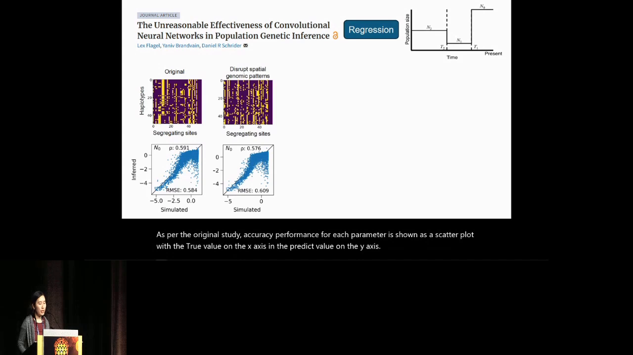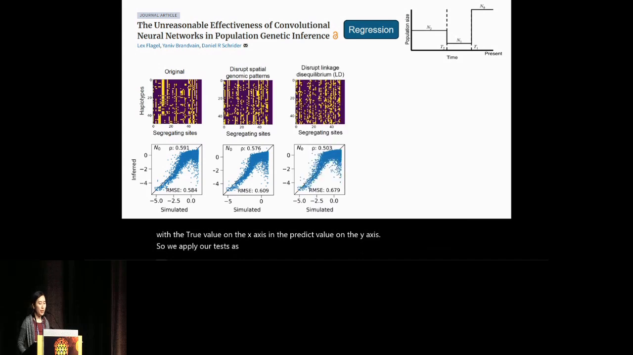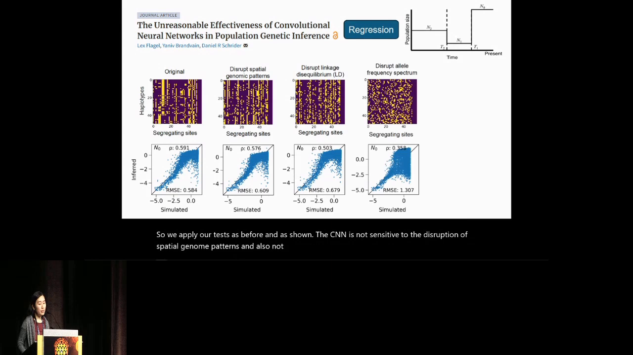So we apply our test as before, and as shown, the CNN is not sensitive to the disruption of spatial genomic patterns, and also not sensitive to LD. However, it is sensitive to the change in the allele frequency spectrum, as you can start to see the performance breaks down for the CNN here.